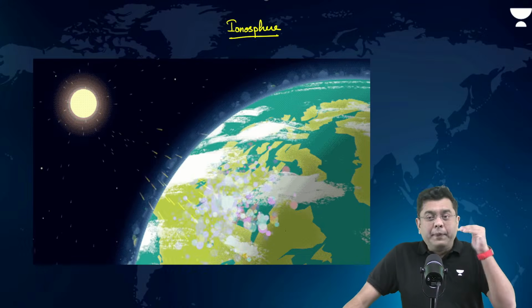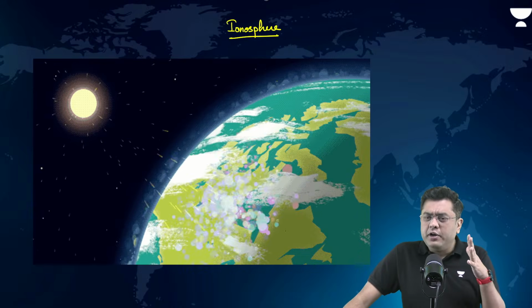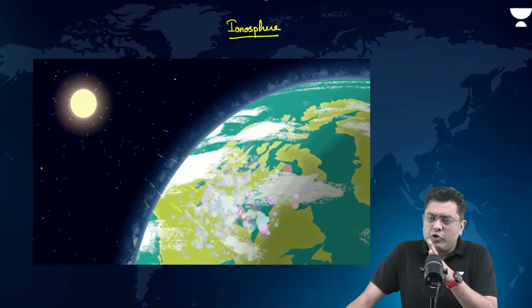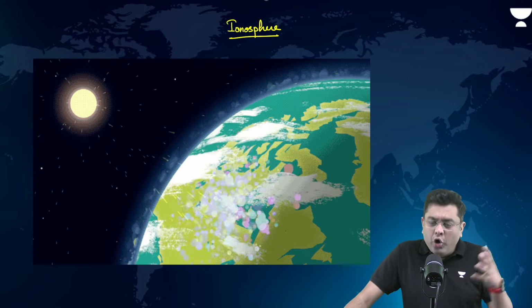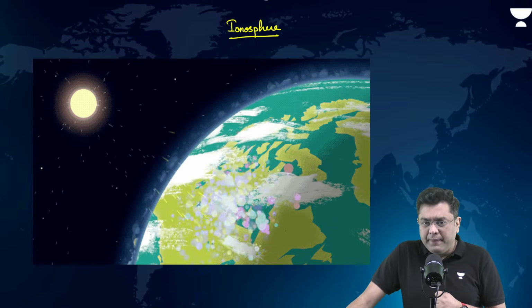So, as you go up to that height, you get unadulterated, unfiltered rays of the sun. So, solar rays will have X rays also, UV rays also, everything. After all, ultraviolet rays will get filtered out only in the stratosphere. So, all these rays of the sun bombard the atmosphere.